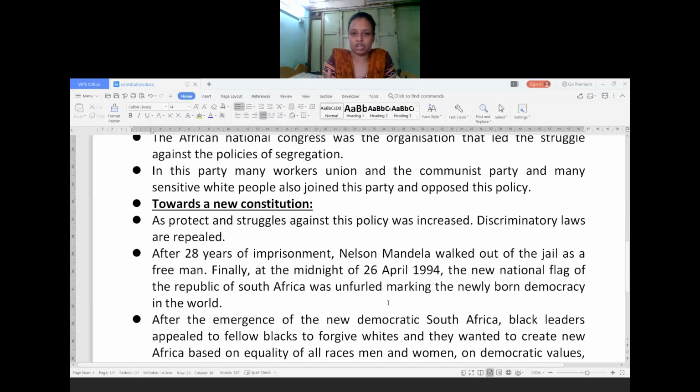The protest and struggle against this policy kept increasing day by day, because people were fed up with it and were not getting any equal opportunity or respect in society. As a result, people started revolting against these discriminatory laws. It was a long period. On 26th April 1994, they got their independence at midnight, and Nelson Mandela walked out of jail after 28 years. He became the first president of South Africa after independence.